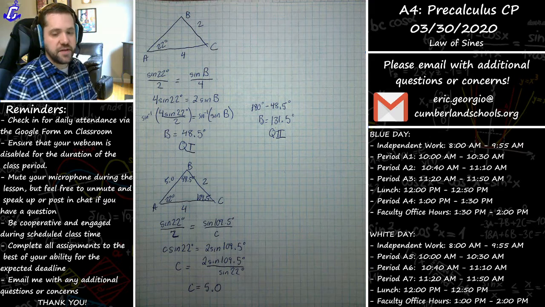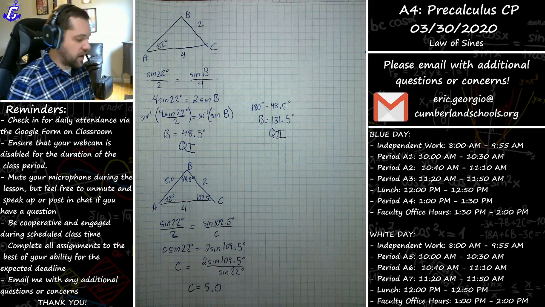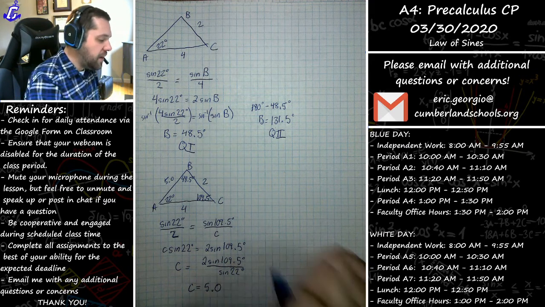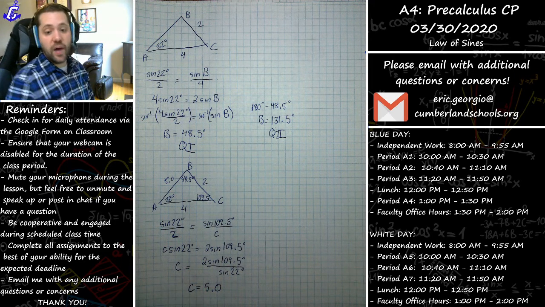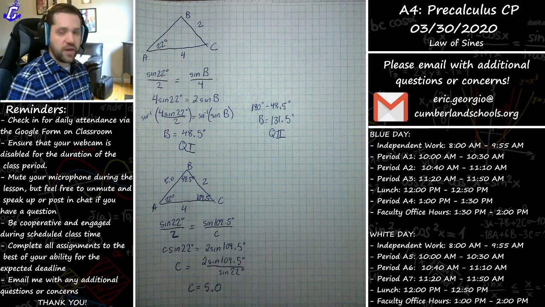Hopefully that makes sense. Yes, I know we're a little bit over time, so if you do have to run, I don't blame you. I won't hold it against you. But I am quickly just going to solve for the quadrant 2 possibility. And if you do want to stay for any additional questions on the homework, please feel free.